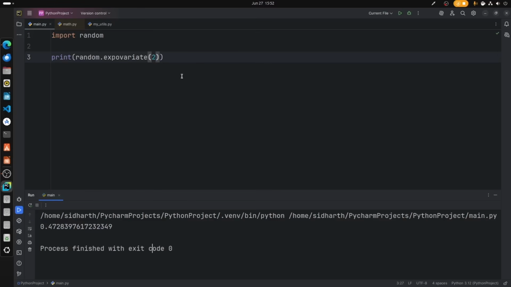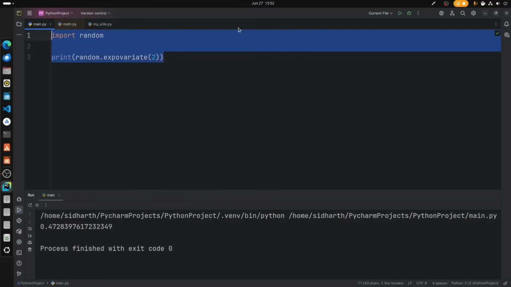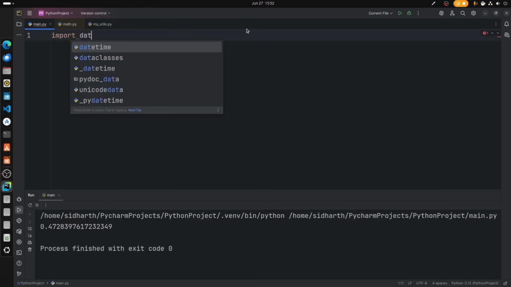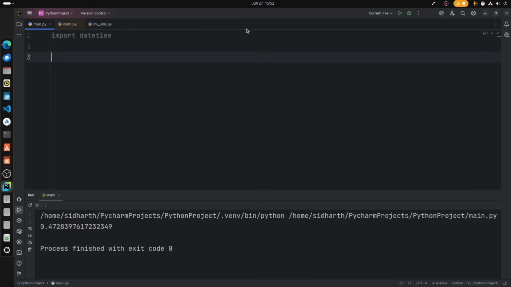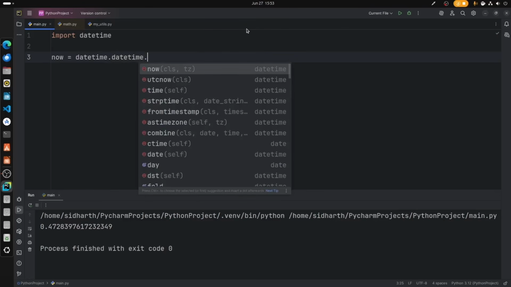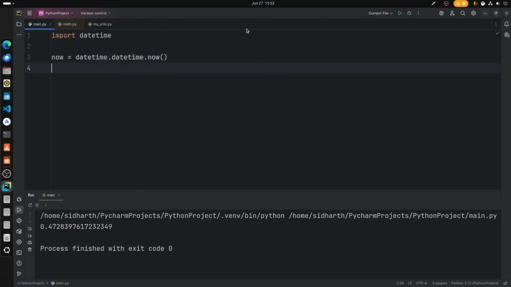Now let's move on to date and time. So datetime can be imported with import datetime. Now what I'm going to do is print the current date and time. For that, I'll create now equal to datetime.now. Now let's print now. If I run the file, we get the current date and the timestamp for this day.